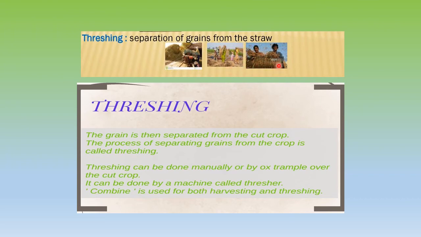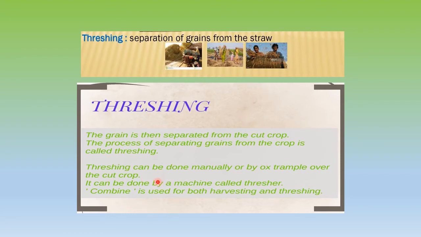In this picture they are doing it manually, and in the first and the last picture it is being done by machine. Threshing can be done manually, or they might make oxen trample over the cut crop. The machine is called a thresher, which we can see in the picture here.